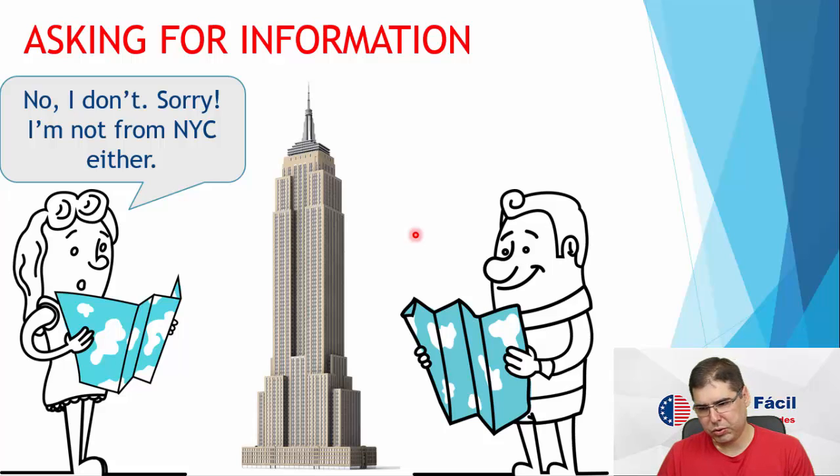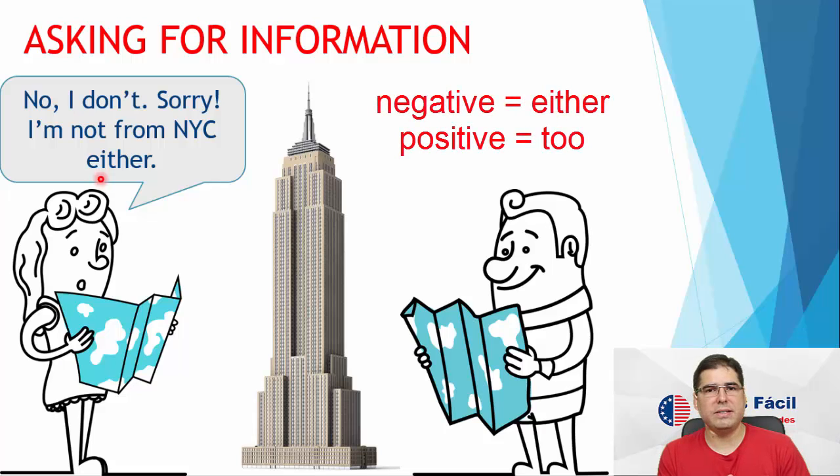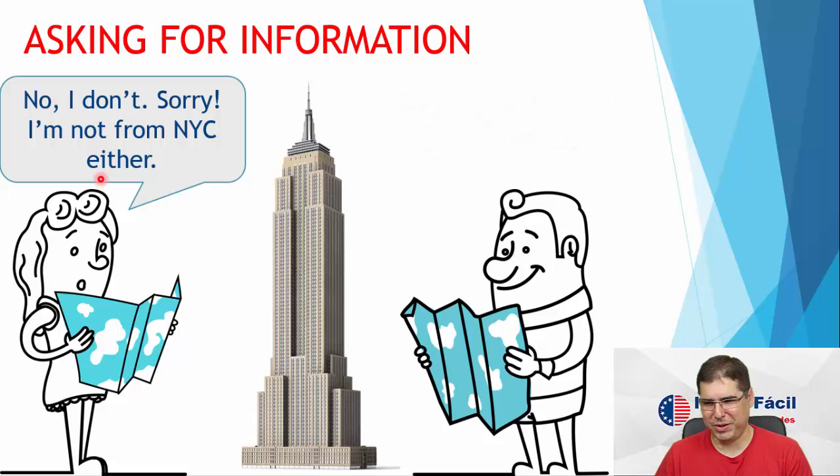Okay? So the girl says she doesn't know because she is not from New York City. When the sentence is negative, we use either or either, okay? Both pronunciations are correct. So we have to use this instead of to. We do not use to when the sentence is in the negative form, right? Remember that? Soon we're going to review that in future classes, okay?